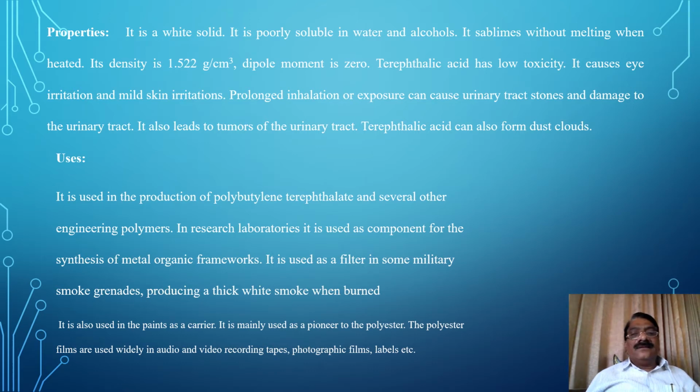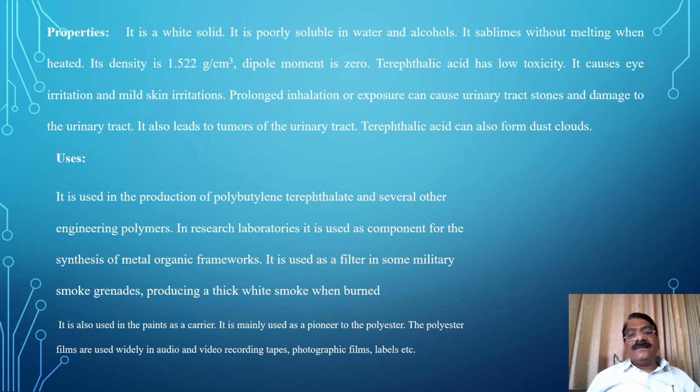Use of this terephthalic acid. There are many uses of terephthalic acid. It is used in the production of polybutylene terephthalate and several other engineering polymers. In research laboratories, it is used as a component for the synthesis of metal organic frameworks.